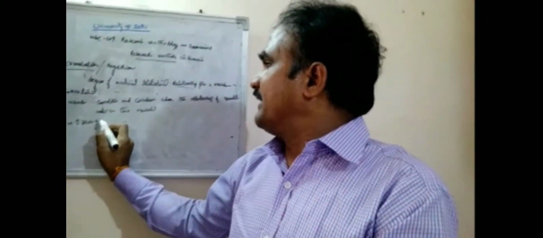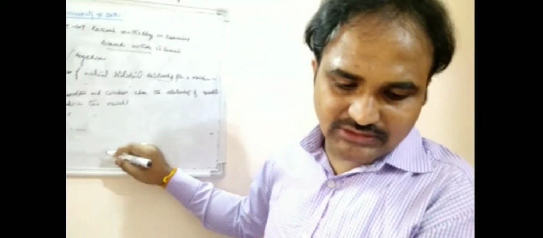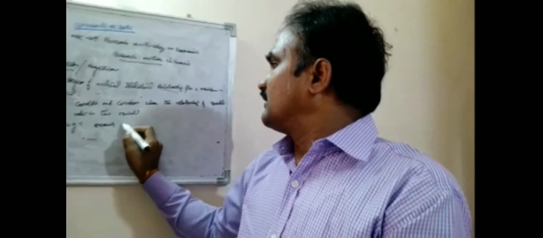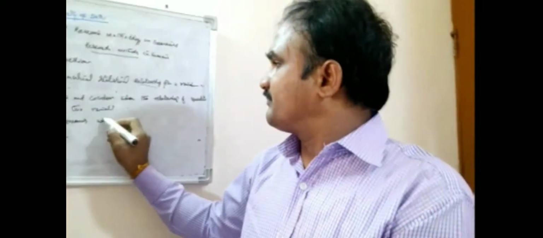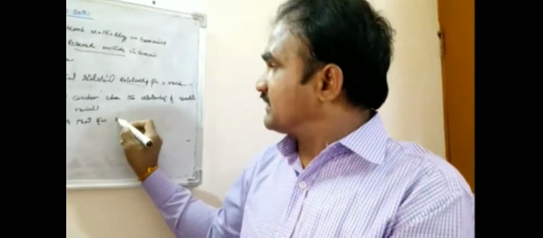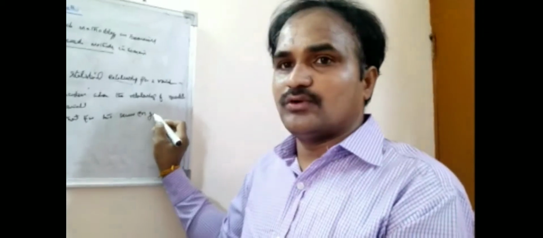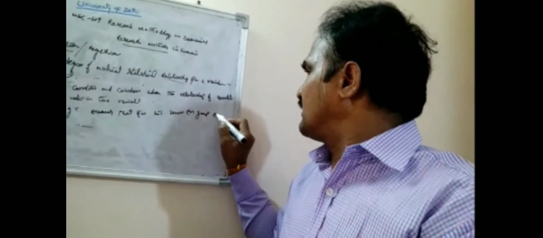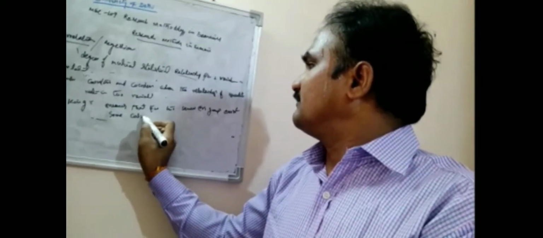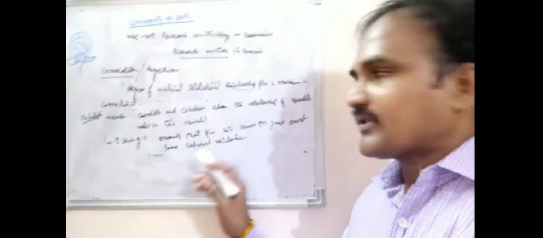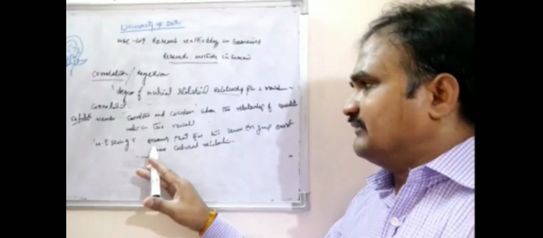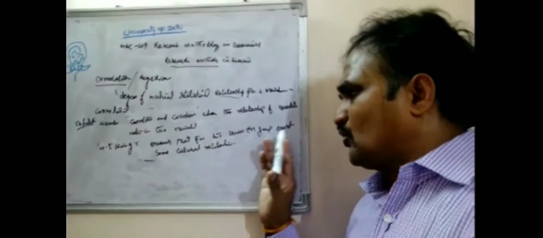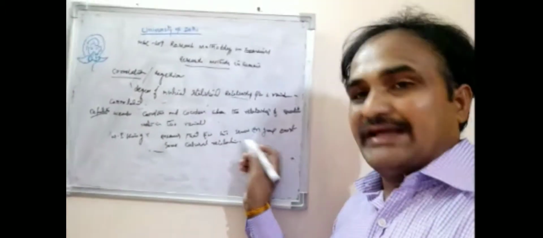Another definition is by W.I. King. According to W.I. King, correlation means that between two series or groups there exists some causal relationship between the two variables. That is what we call correlation.